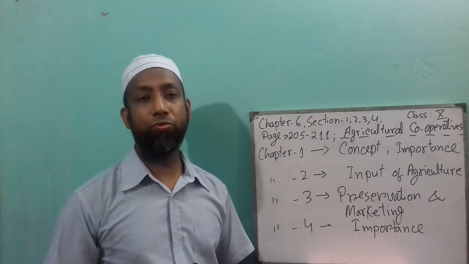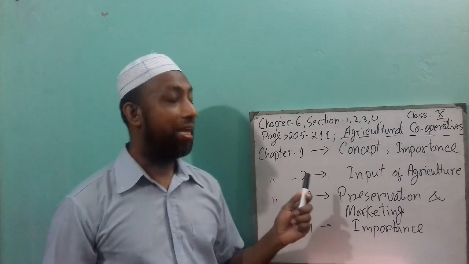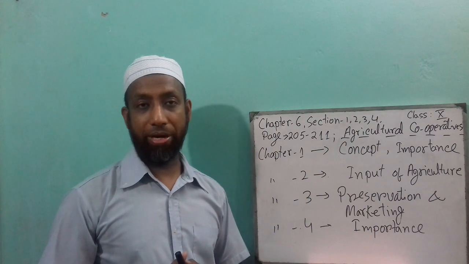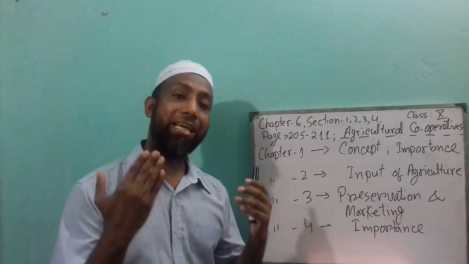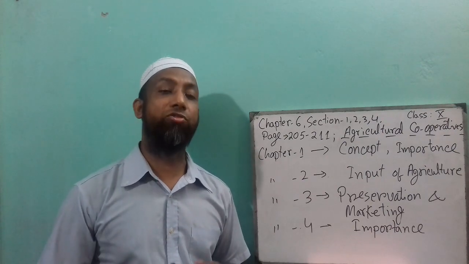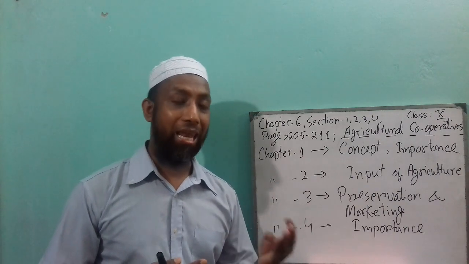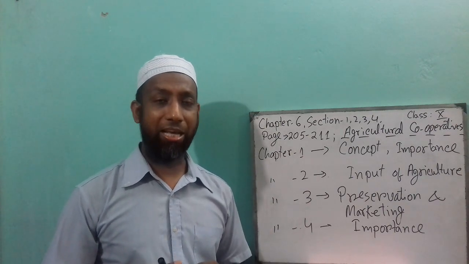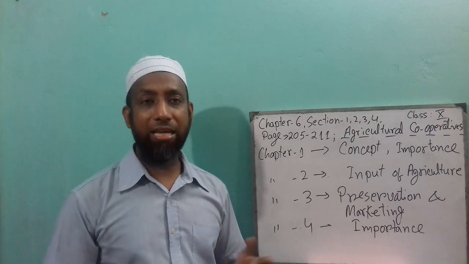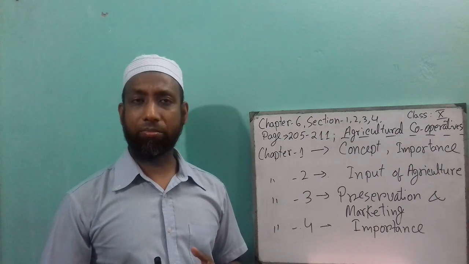Let's move to the next section, which is agricultural inputs through agricultural cooperatives. So what are the inputs of agricultural cooperatives? In our agricultural practice or activities, farmers need water, capital, land, machineries, as well as water machineries, then fertilizer, pesticide, seed, and medicine.